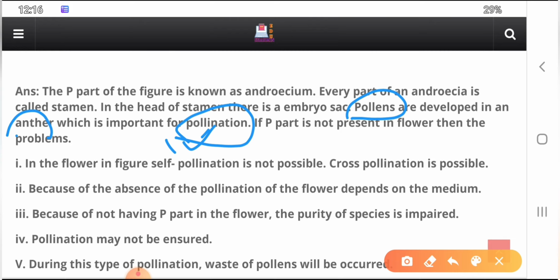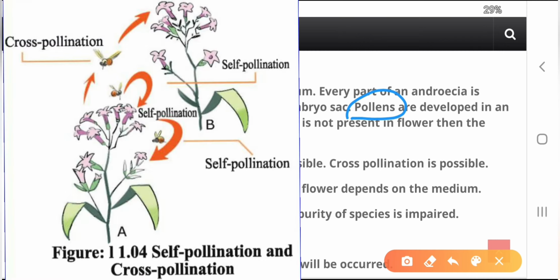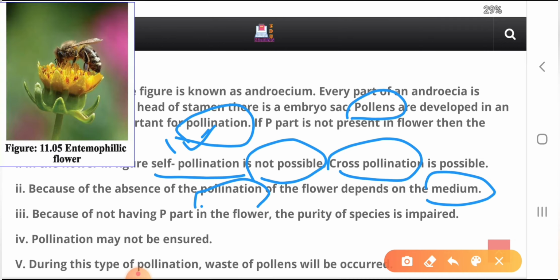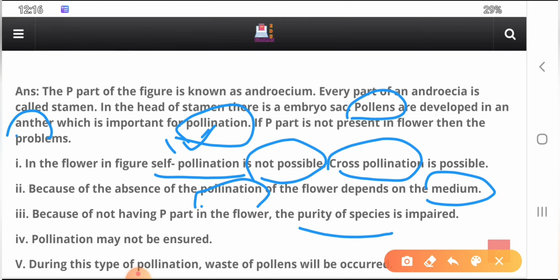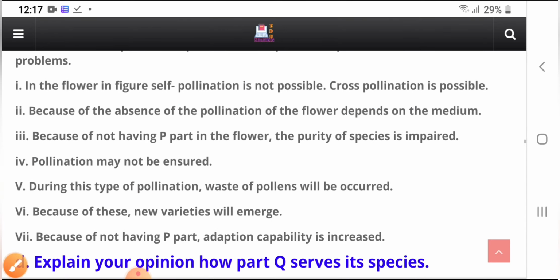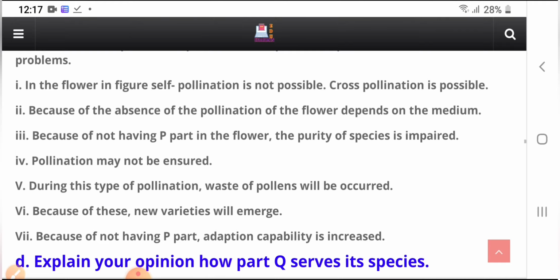Without the anther, what will happen? Self pollination is not possible. Cross pollination is possible, but then the flower depends on a medium. Another problem is that the purity of the species is impaired, and pollination may not be ensured. With this type of pollination, waste of pollens will occur. That is another reason. And new varieties will emerge, and adaptation capability is increased. That is another point.